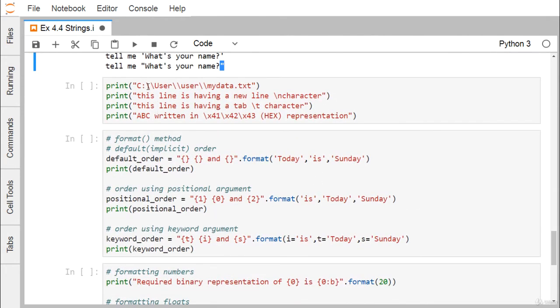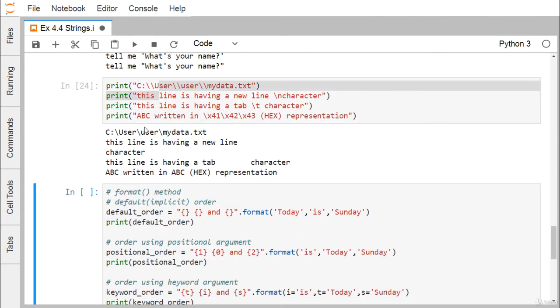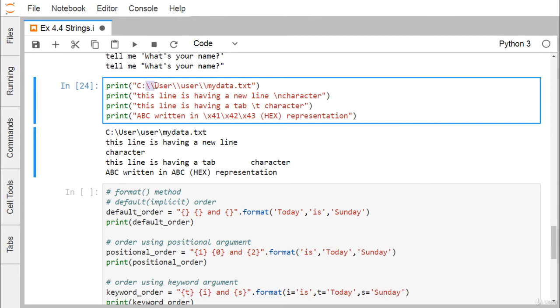Next we are going for this. Here you see there is a print I want to make it printed. Whenever we have a double slash, it will print as a single slash. You can find we are printing this one as a single slash, but actually in the string we have the double slash. This print has a new line, that is a slash n, so it will go to the next line. We have this slash t, that is a tab, so there is a separation of 8 characters.